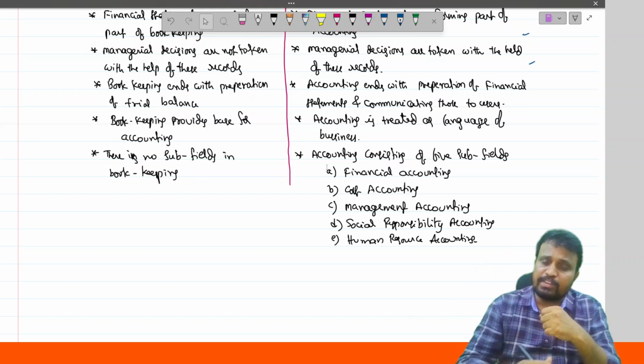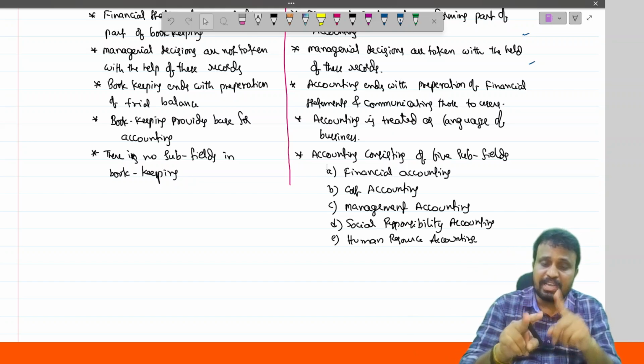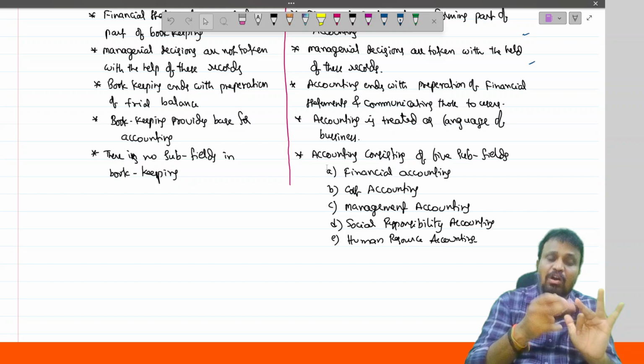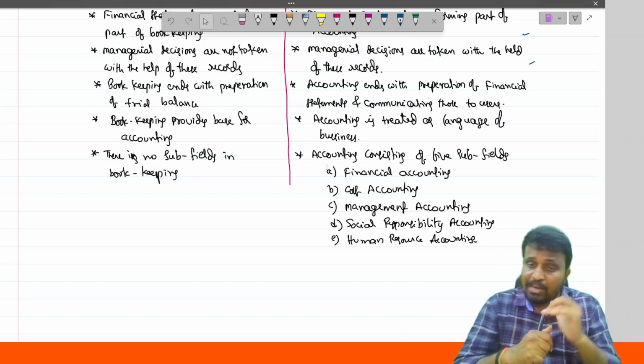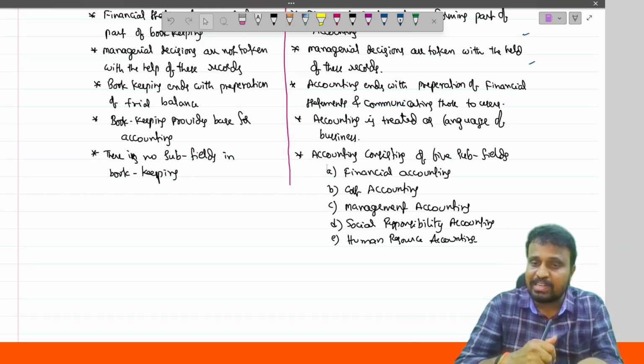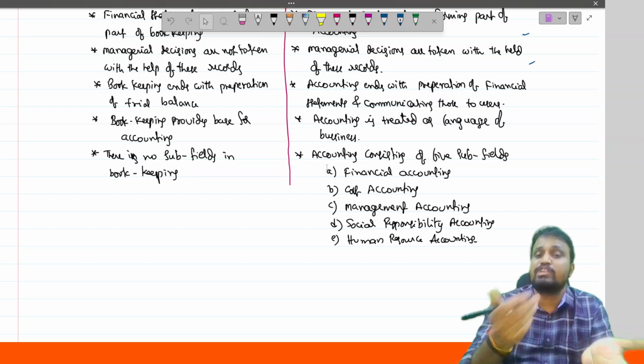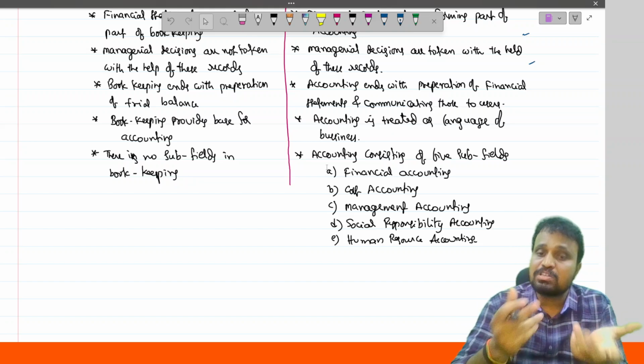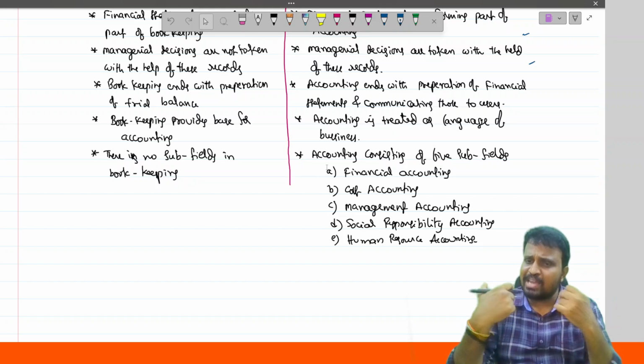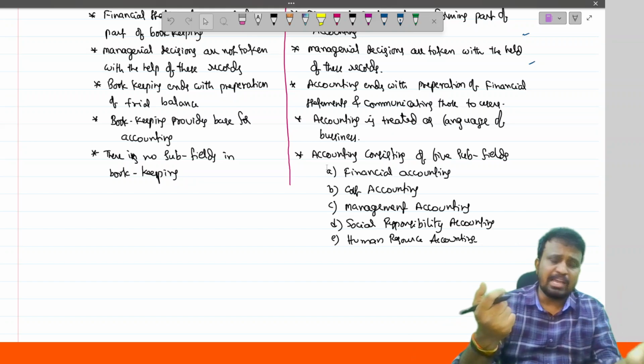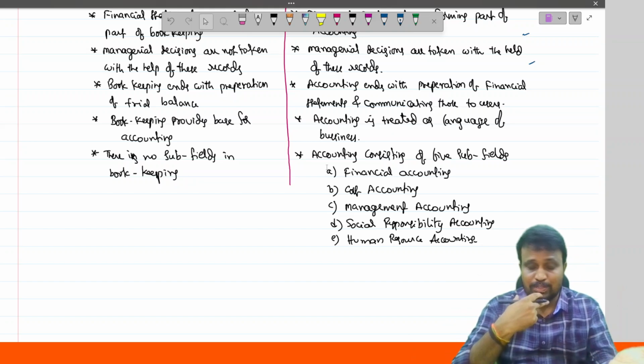For improving the profits, they can do only two things. One is either they reduce the cost or increase the sales. And what are the actions to be taken for reducing that cost or for increasing that sales? Those all form part of management accounting. As a part of that, they will prepare MIS reports or management reports, management information system reports, etc.